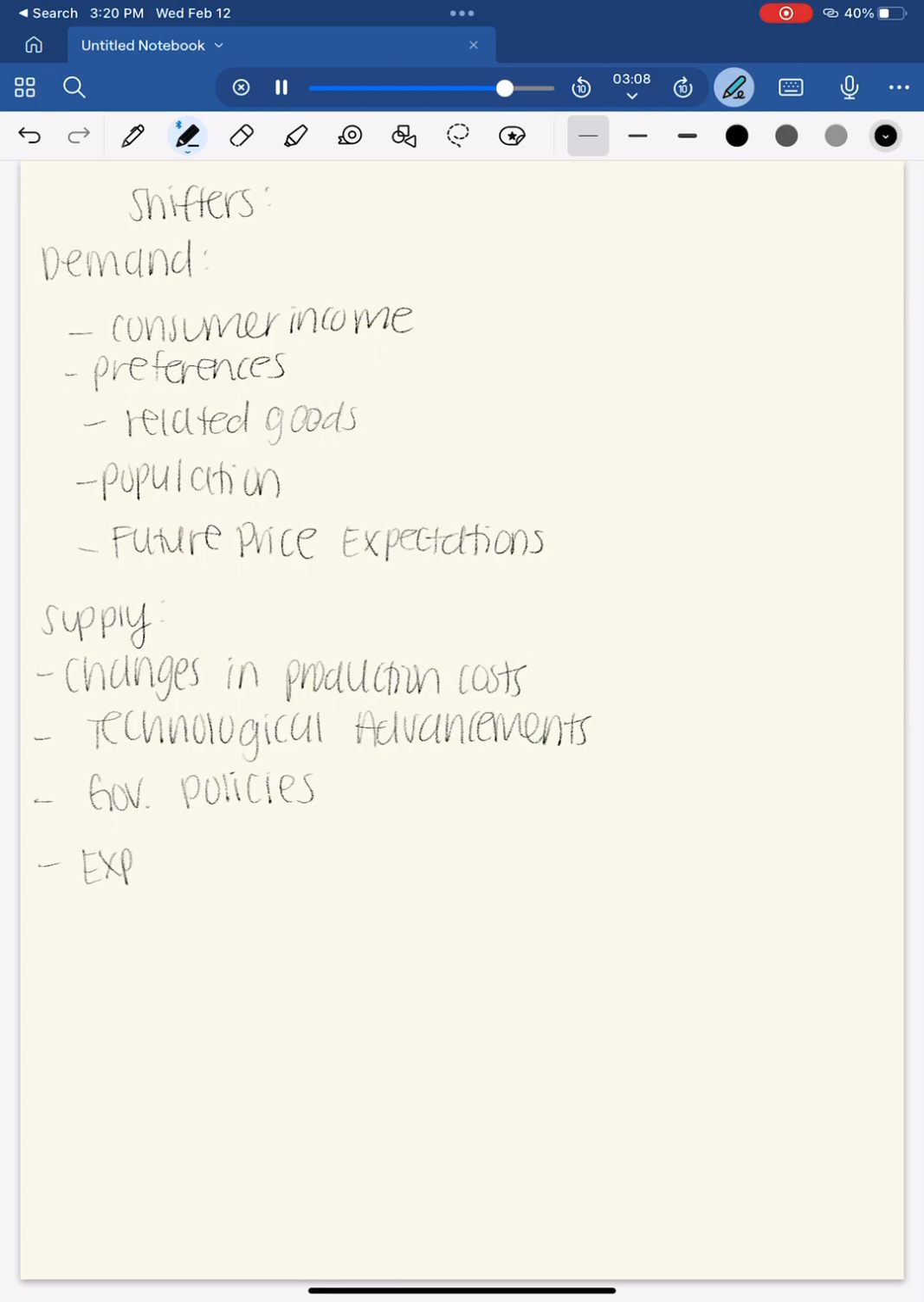Government policies, there are also policies that the government creates, restricting suppliers from selling a certain way or subsidizing products being sold as well. So we have to look into that. And expectations about future prices. If let's say we know the demand of a product is going to be higher in the future, we might be waiting to sell it then.